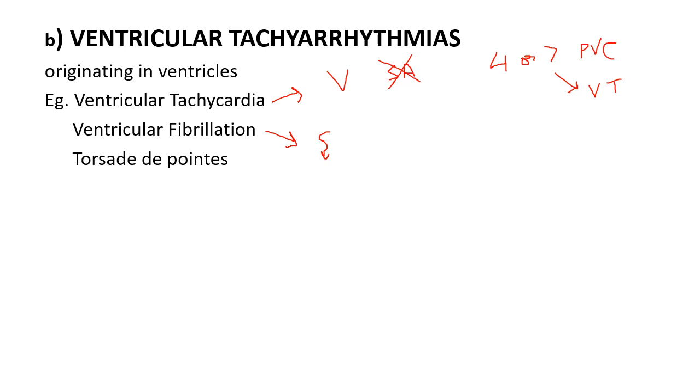They are not contracting at the same time, and that results in the ventricles quivering, that is shaking. Due to that, the heart stops pumping blood efficiently, the brain does not get enough oxygen, and this can lead to sudden cardiac arrest.